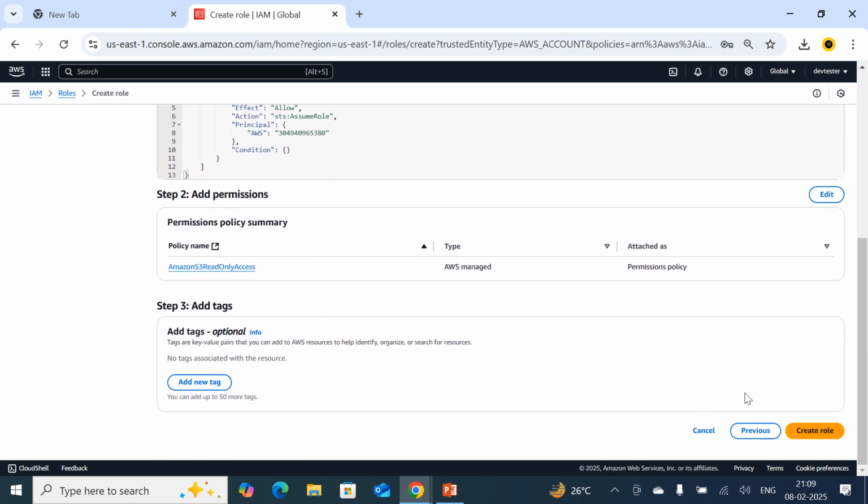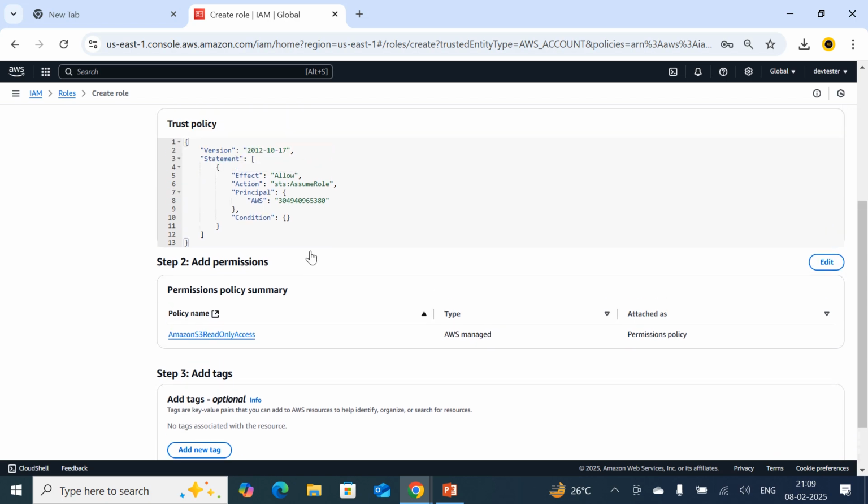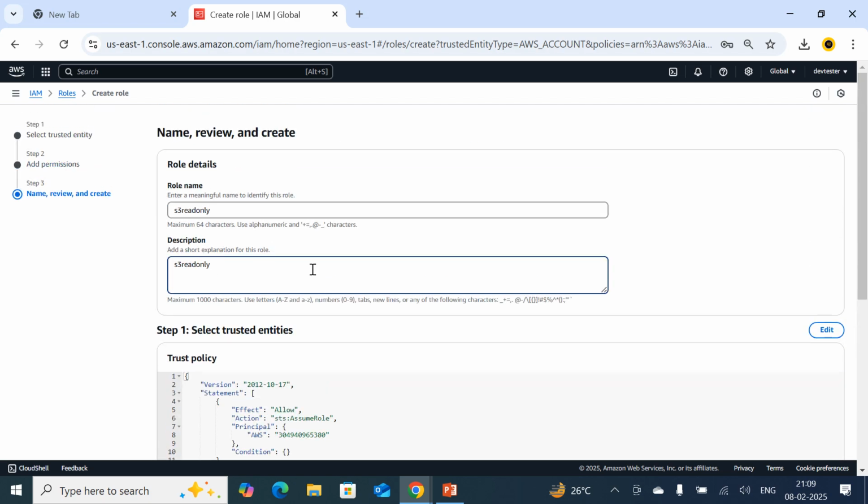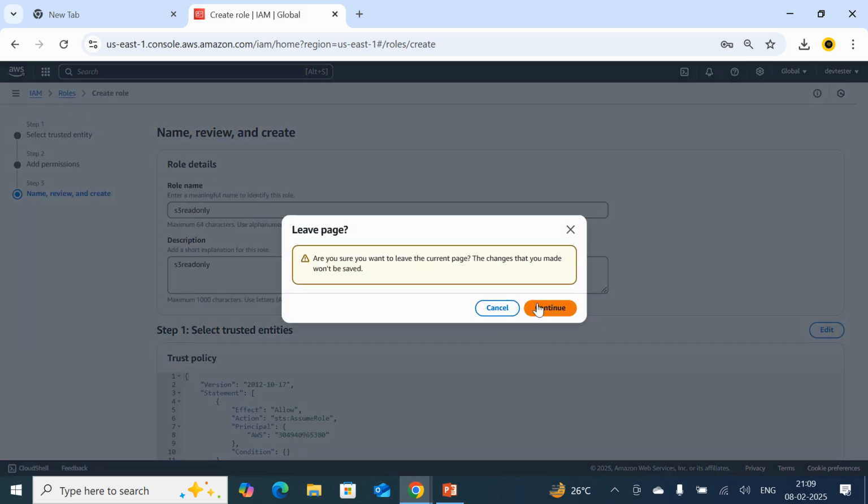If I attach this role to any user, that particular user will only be able to read the S3 service, but he won't be able to do any kind of creation or deletion activities because he doesn't have the access. I only provided read only access to this user with the help of the role. So in this way the roles will be useful.